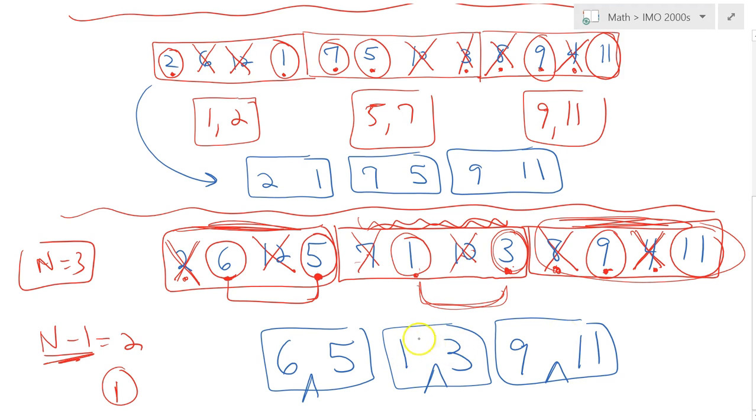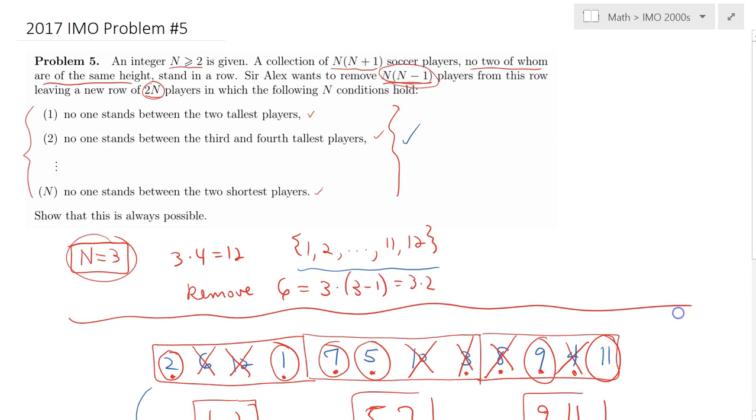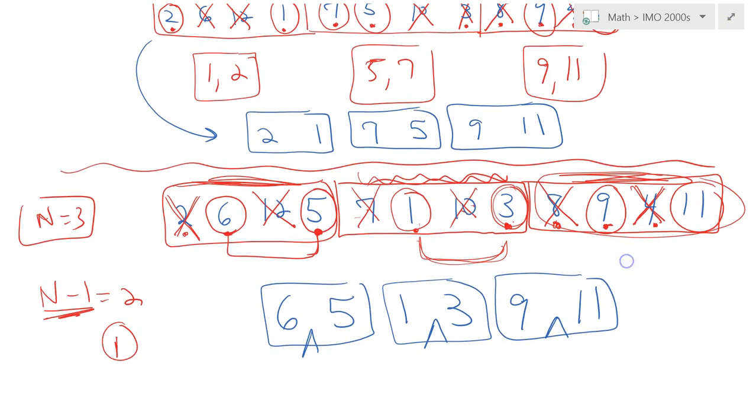So it is such that there is nobody in between them. For instance, 1 and 3 are the shortest, so you can't slip in a 5, because that wouldn't satisfy the conditions of the problem. So no one stands between the two tallest players remaining, and obviously the two tallest players remaining are 9 and 11, and no one is standing between them, right? And that's perfect. And that's the algorithm.